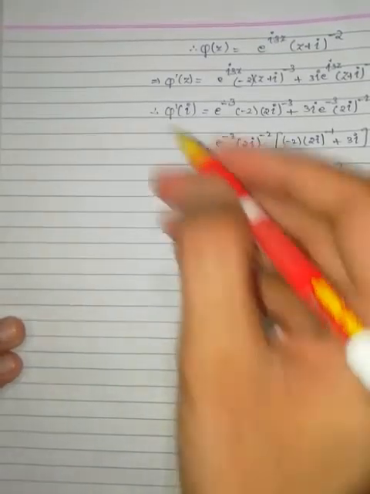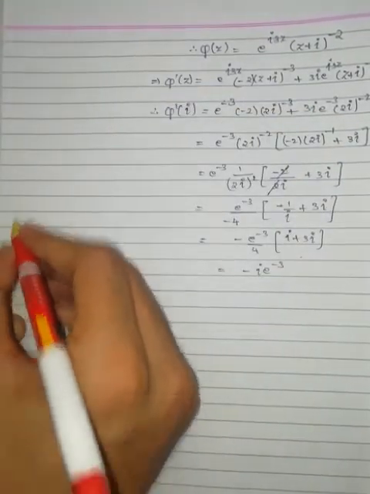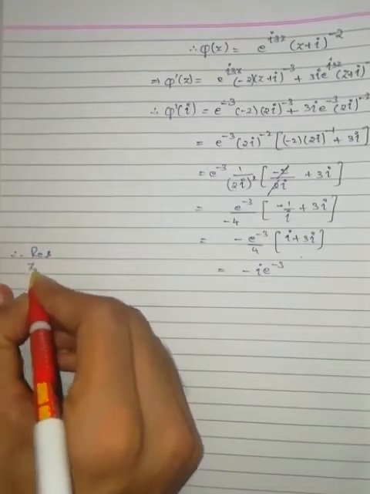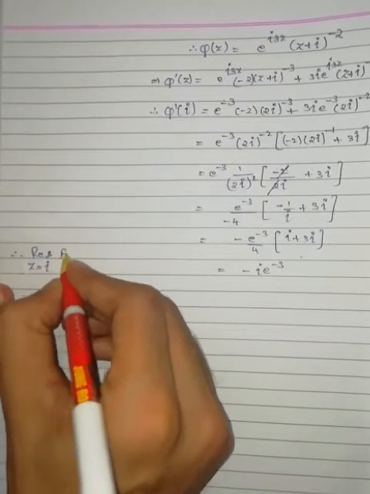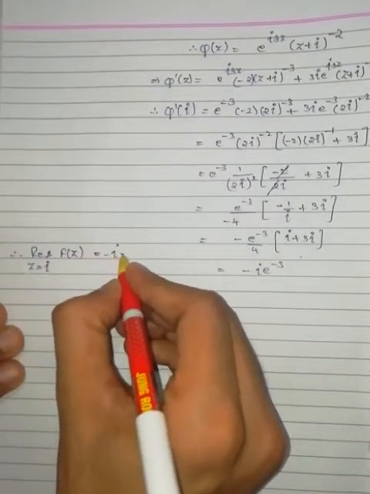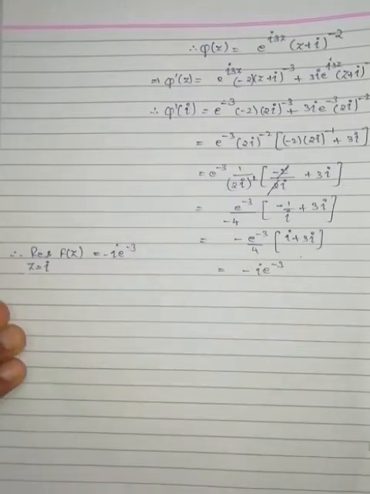Now substitute in the residue. Therefore, residue at z is equal to iota capital F of z, which is equal to minus iota e to the power of minus 3.